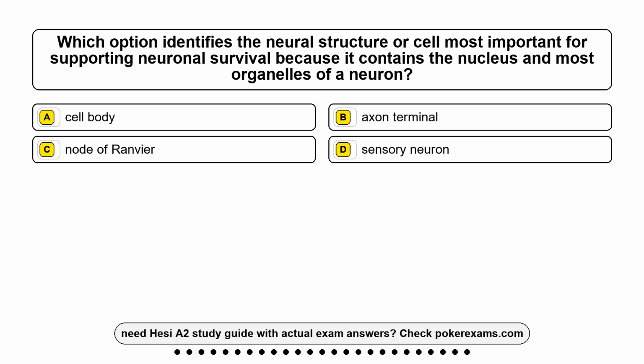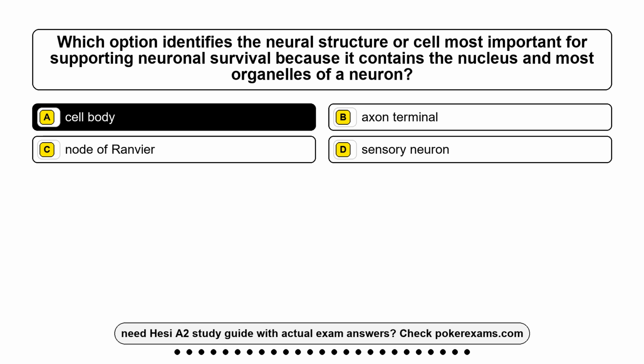Question 8. Which option identifies the neural structure or cell most important for supporting neuronal survival because it contains the nucleus and most organelles of a neuron? Option A, cell body. Option B, axon terminal. Option C, node of Ranvier. Option D, sensory neuron.